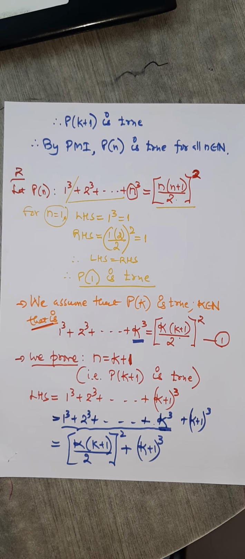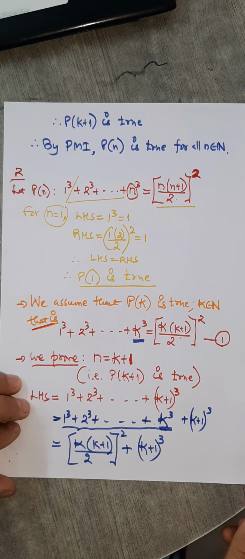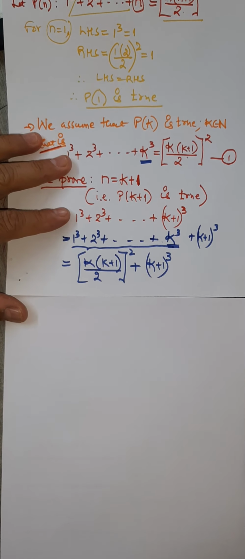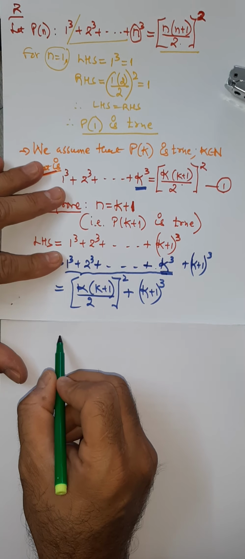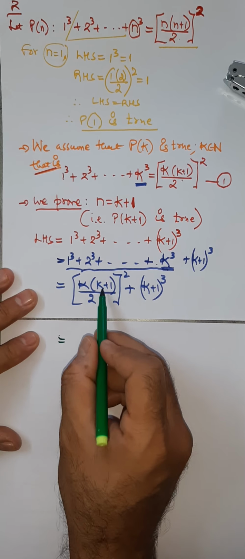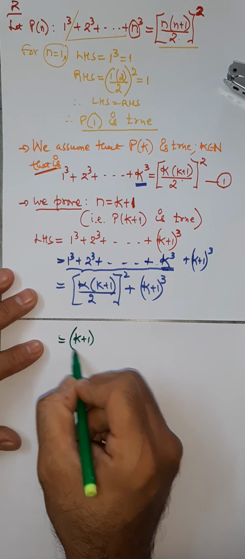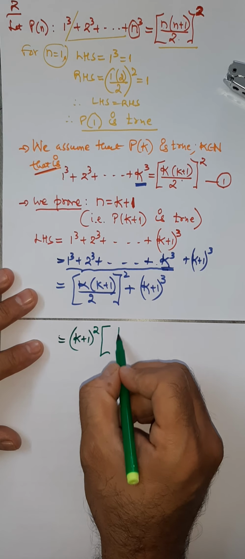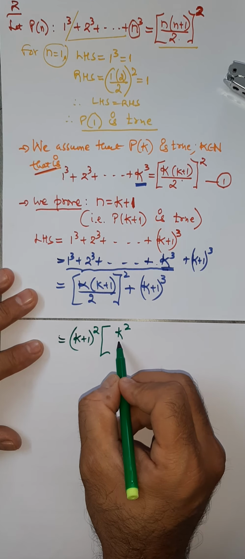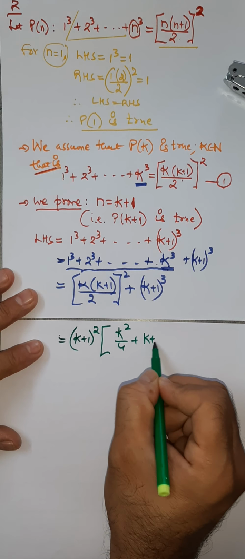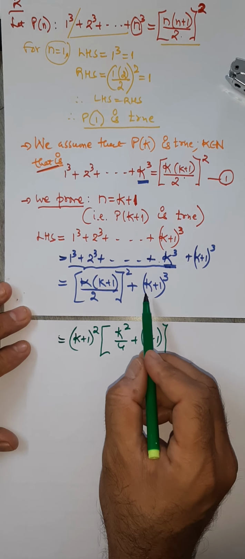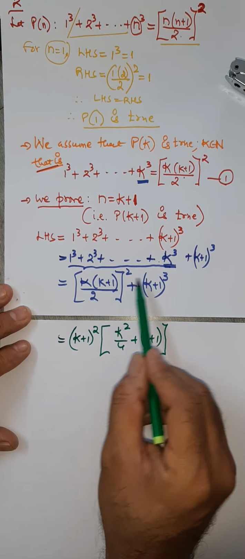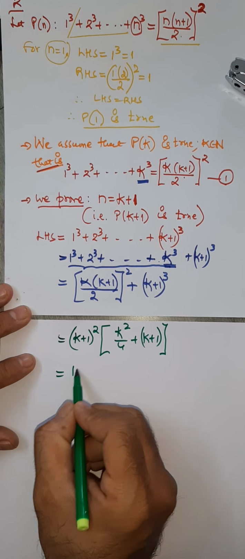Now, just simple algebra, we simplify. So let me simplify this here. If I further simplify, what can you find common? You can see K plus 1 the whole square is common. So what are we getting here? K square by 4 plus K plus 1. 1 K plus 1 you are left with here. Right? Taking K plus 1 the whole square common. So K square by 4 and K plus 1. We simplify this bracket.